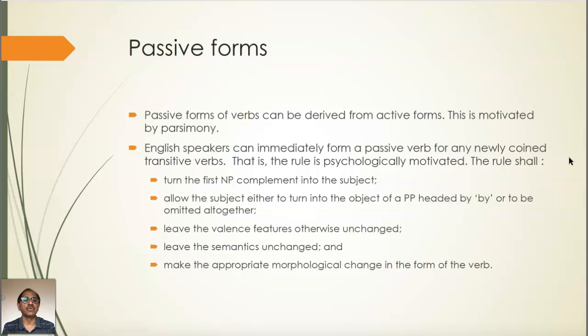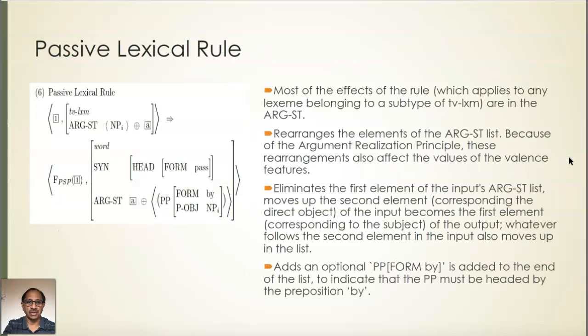So our passive rule shall turn the first NP complement into the subject. Then it should allow the subject either to turn into the object of a PP headed by the preposition by, or it can be omitted altogether. Valence features should not change. Semantics should not change, and there should be appropriate morphological change in the form of the verb, that is, active verb to passive verb. We need all these in our lexical rule.